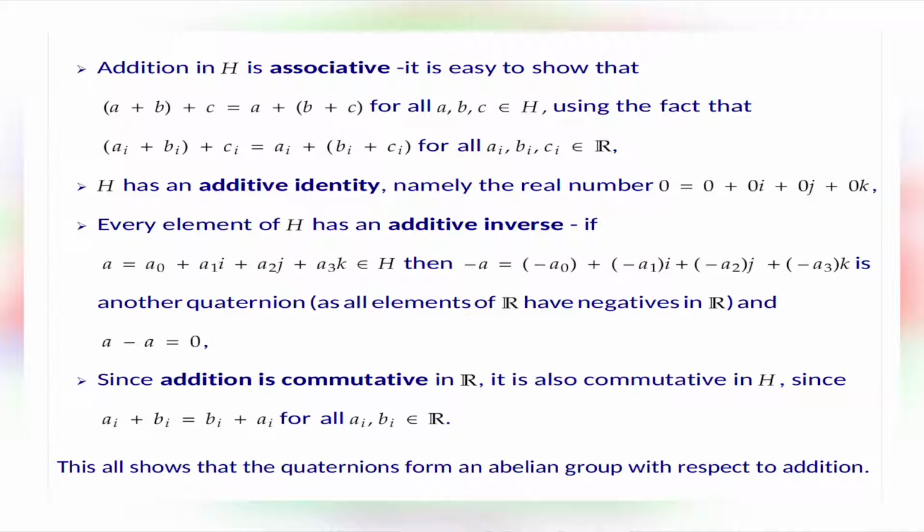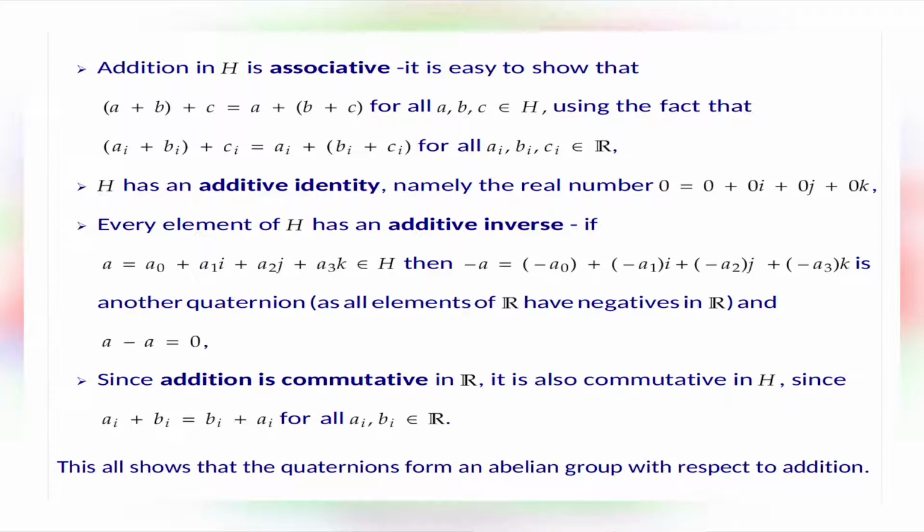Every element of H has an additive inverse. If A is equal to A0 plus A1i plus A2j plus A3k belongs to H, then minus A is equal to minus A0 plus minus A1i plus minus A2j plus minus A3k is another quaternion, as all elements of R have negatives in R, and A minus A is equal to 0.